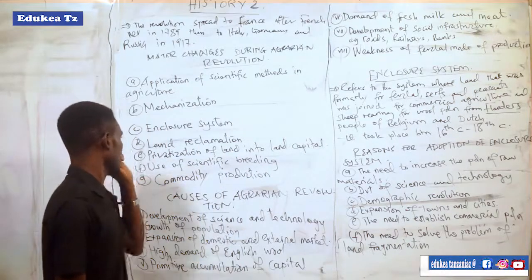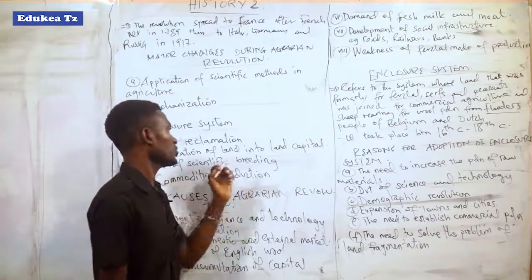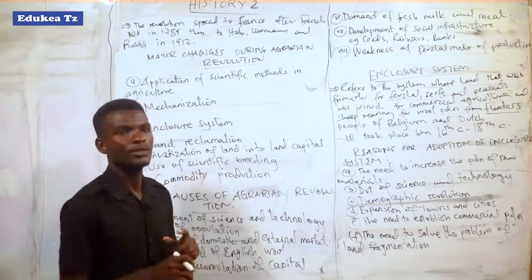Another change was privatization of land into land capital. In which sense?